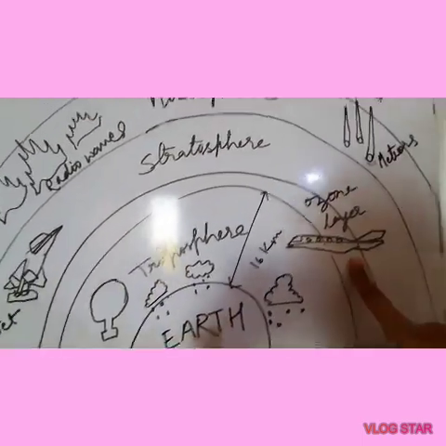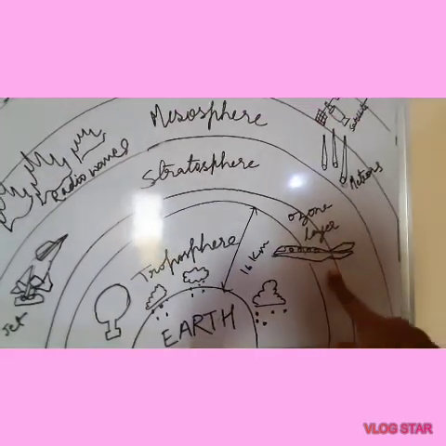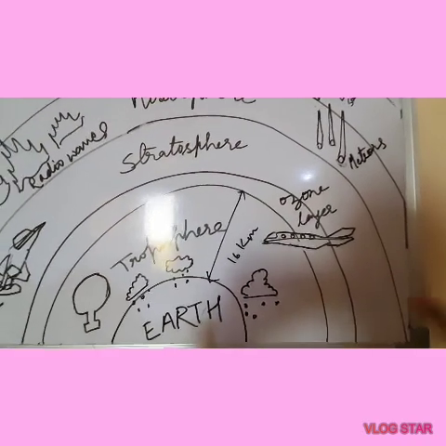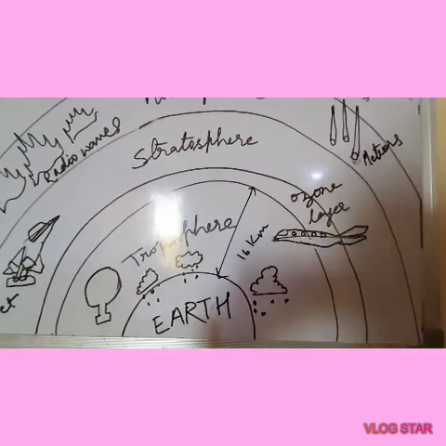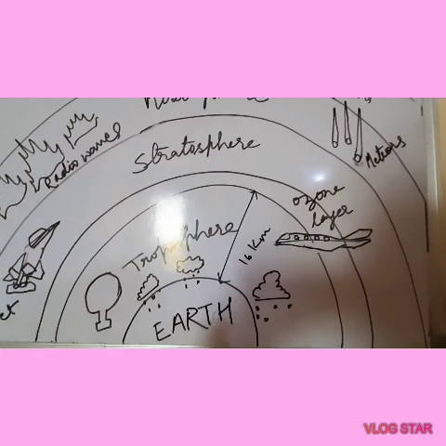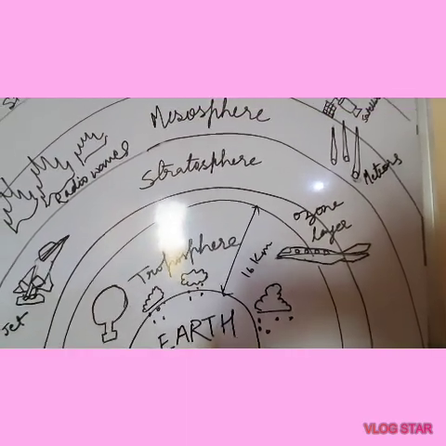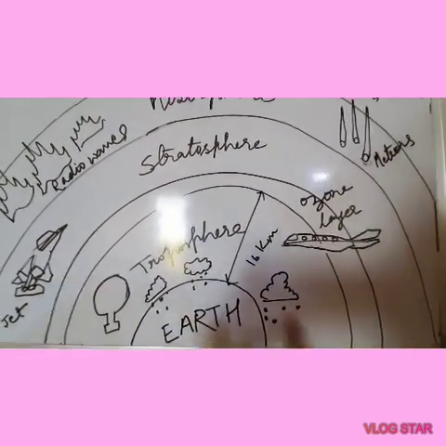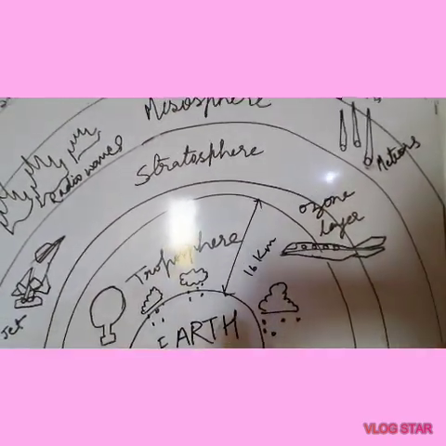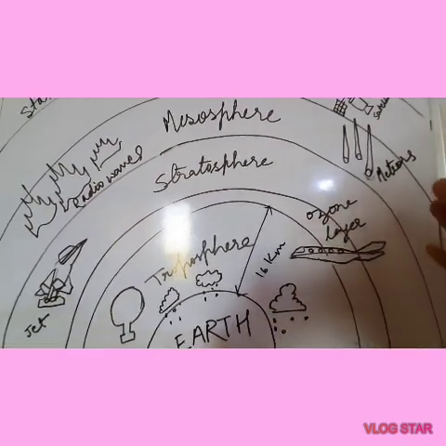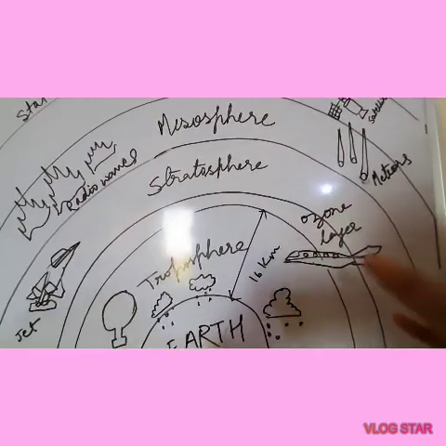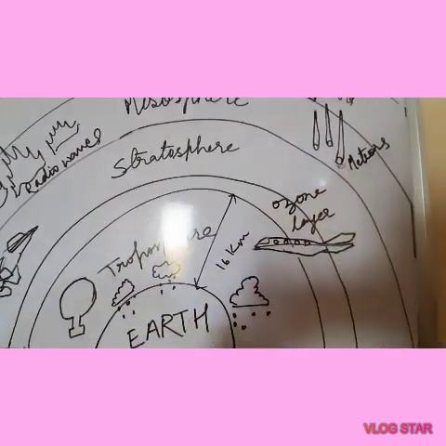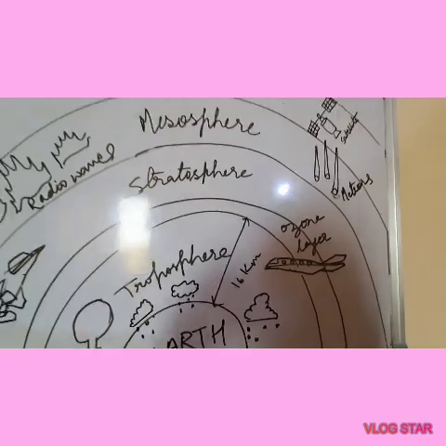Also, the aeroplanes, the flights, fly in this layer only. Most of the flights fly at a height of between 30 to 35,000 feet above the earth's surface, the ground. So we can say that on the borderline of the troposphere and stratosphere, most of the flights fly.